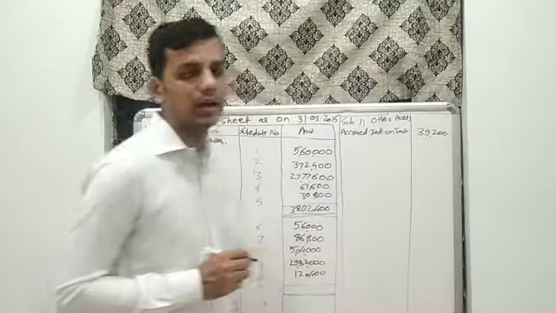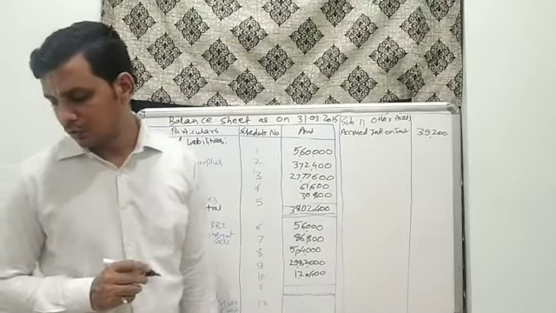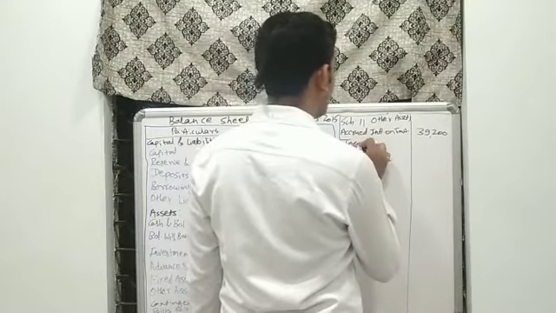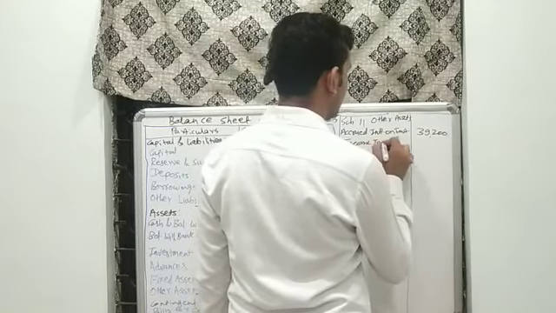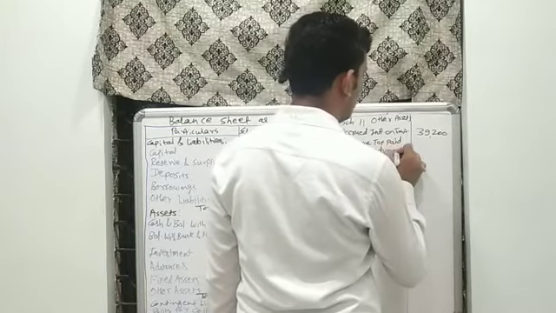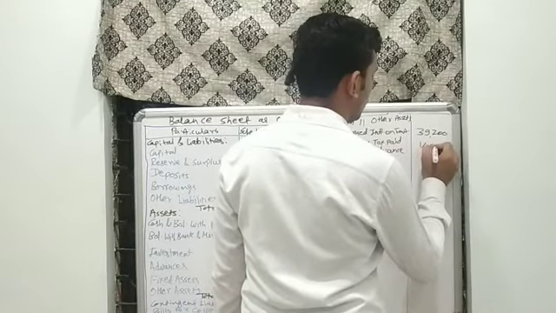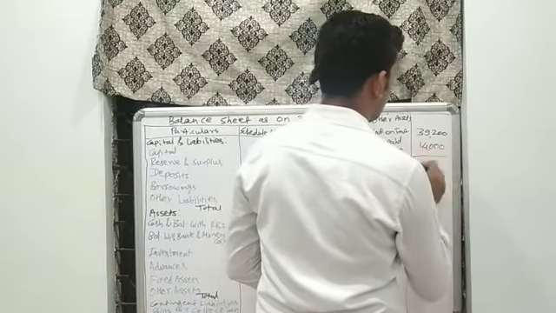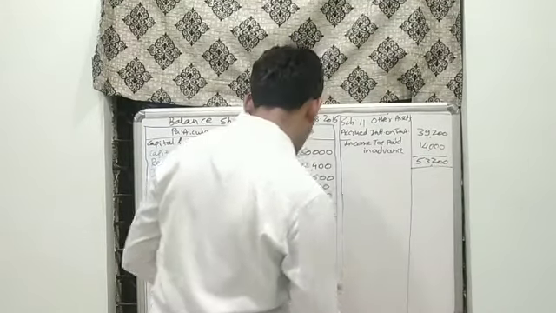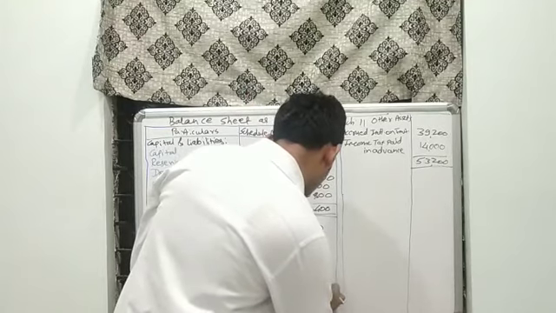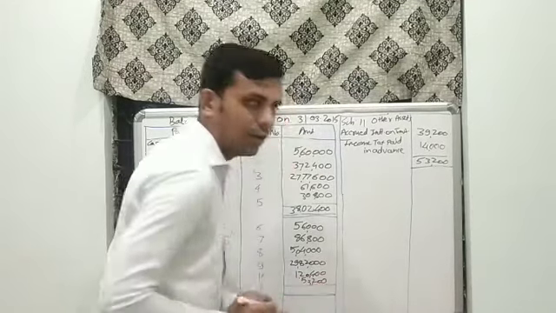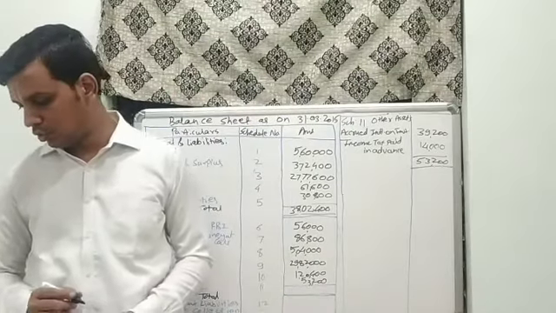Along with this, another item is the income tax paid in advance, rupees 14,000. Now we can make the total of it, 53,200, and transfer it to our balance sheet.